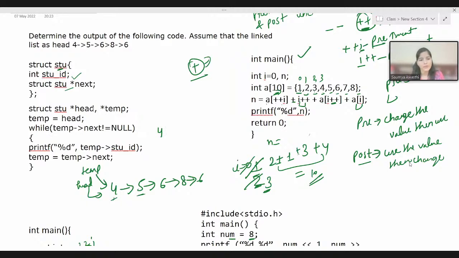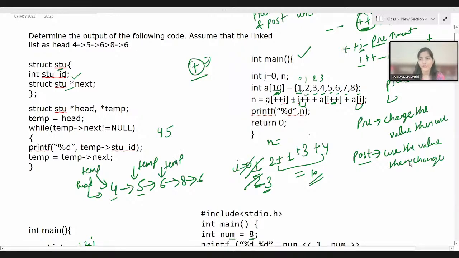So temp equal to temp arrow next. So temp will be pointing here. Now again we are checking temp arrow next not equal to null. In temp next, we have another node here, right? It is not null. So we will continue in the loop and print temp arrow student ID, which is nothing but 5. Then again we move temp ahead. So temp is pointing here.